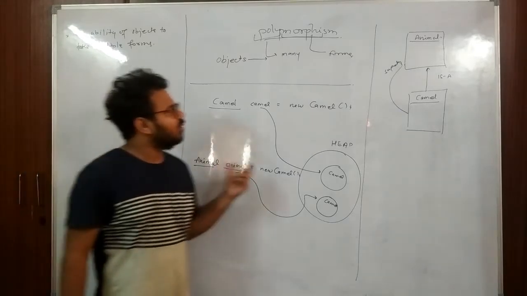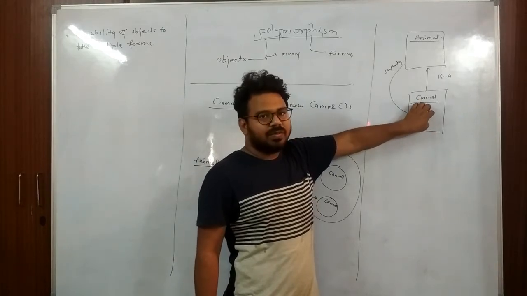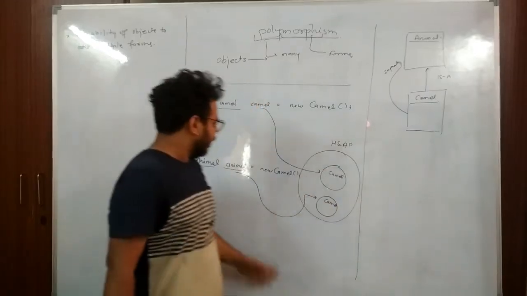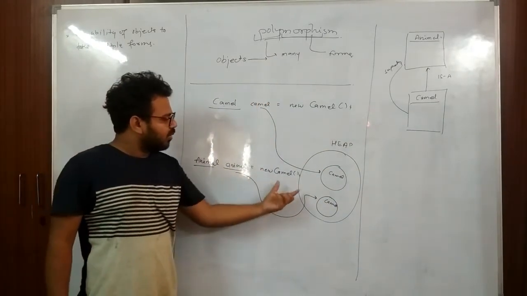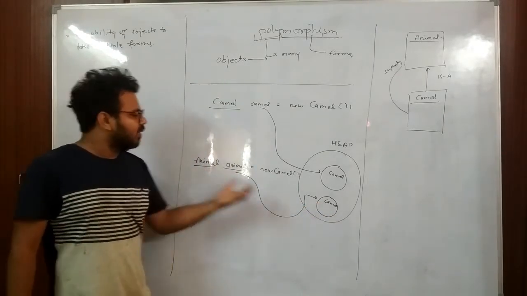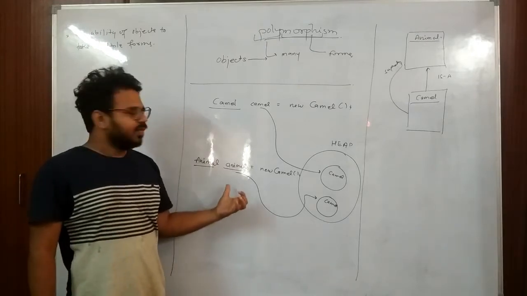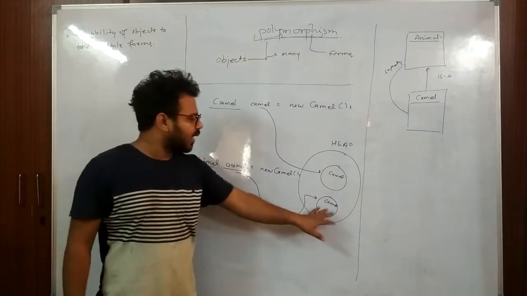The rule is that we can assign any object of a subtype to its superclass reference. So here we can assign animal is equal to new camel, that is, we can assign this camel object to the animal reference, since this camel is an animal.